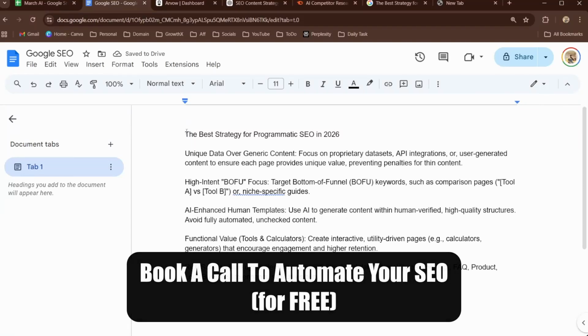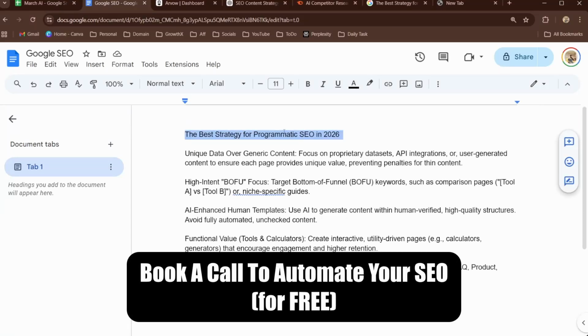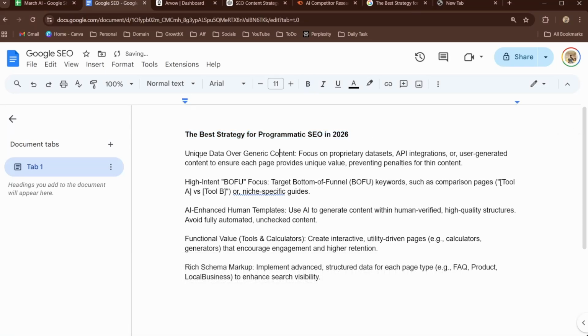Alright guys, the best strategy for programmatic SEO in 2026. First things first, you need to have unique data or generic content. AI produces generic content without any examples, without any experiences. You get what I'm saying, right?